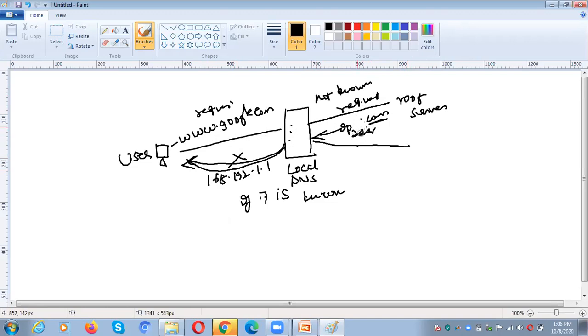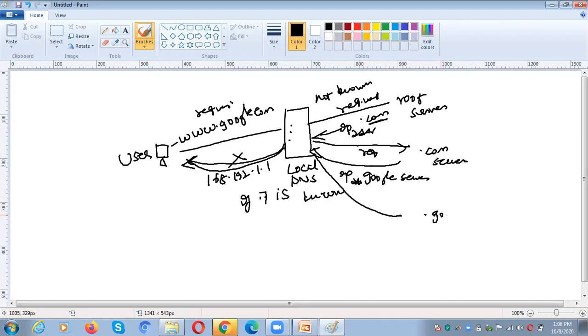Based upon this IP address, the local server will send the request to the .com server. Then what will the .com server do? I don't know the entire address, but I know the Google server address. So what will it respond? It will send the IP address of the Google server. So what will the local domain server do? Based upon the IP address of the Google server, it will contact the Google server.